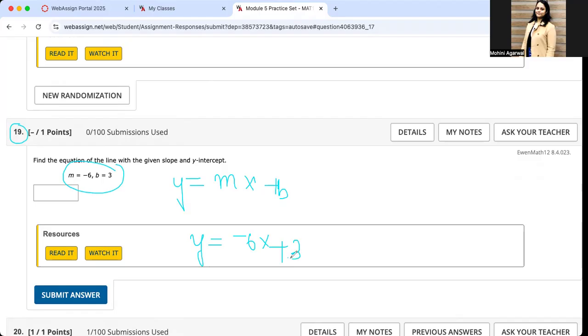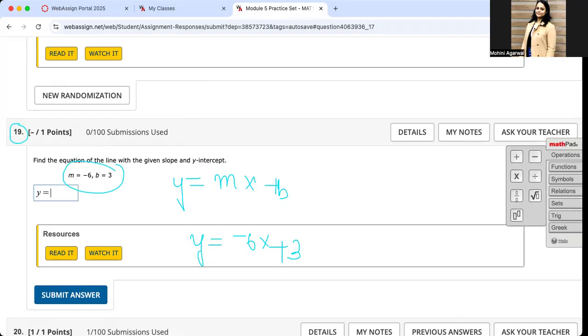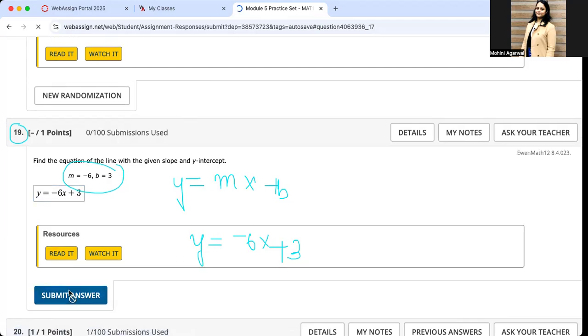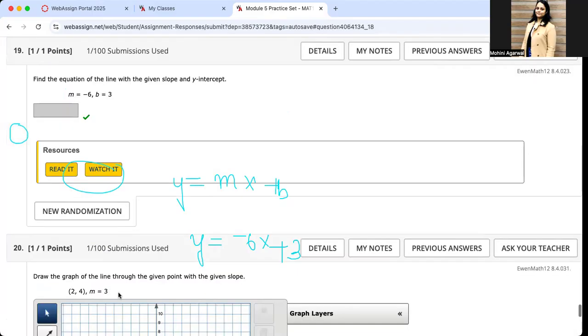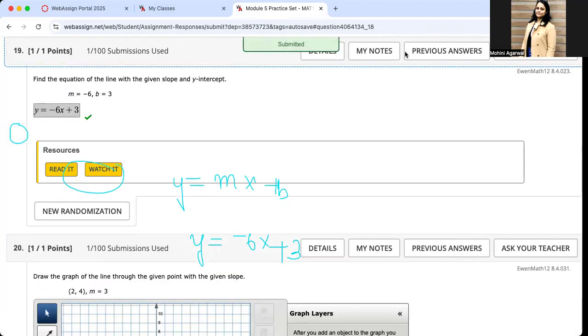So we'll type in exactly this. Let me show you how to type it in. You will write using your keypad y equals -6x plus 3 and just submit that. Perfect.